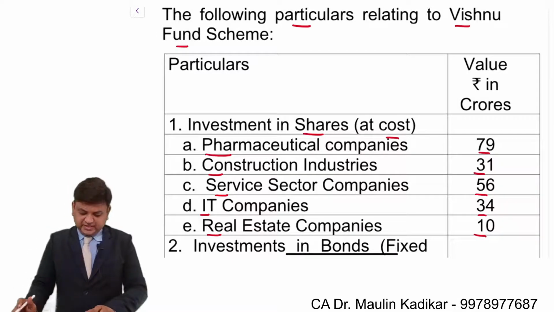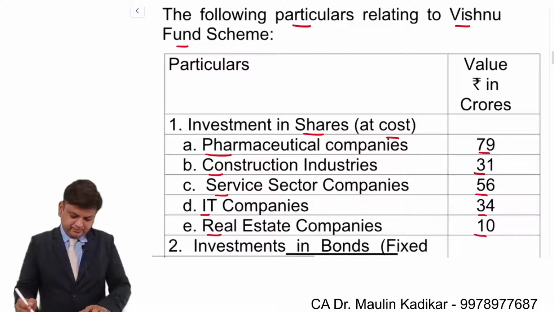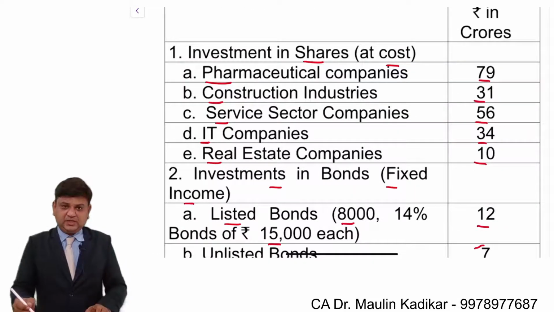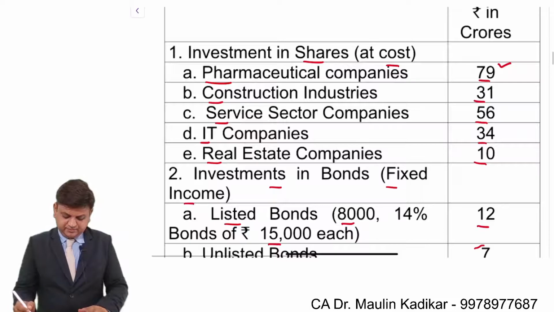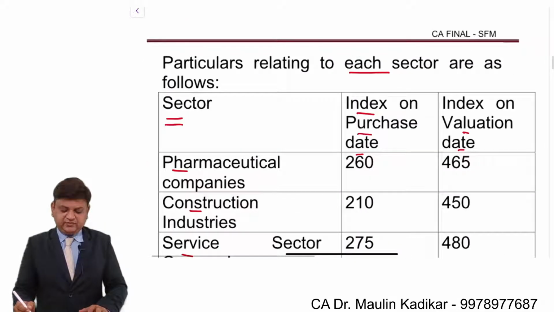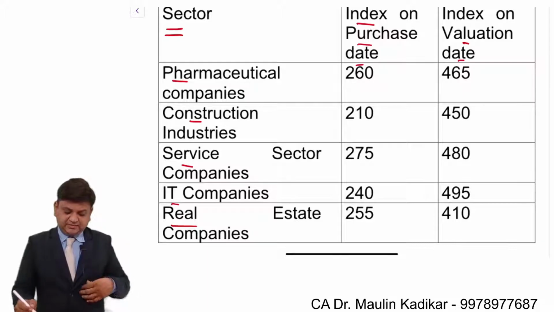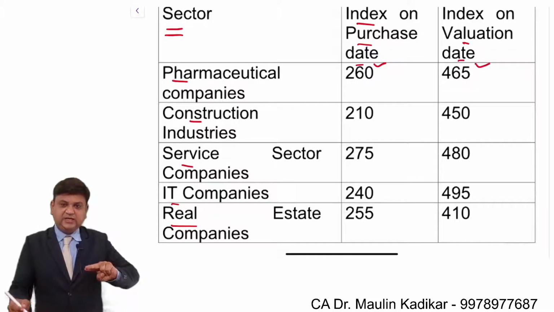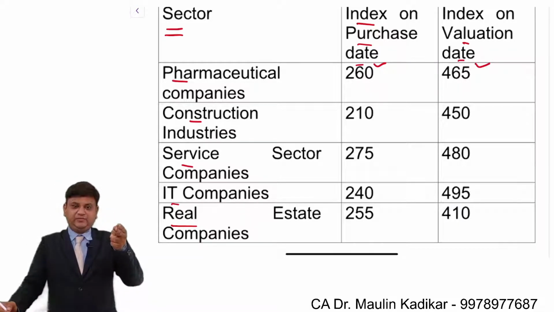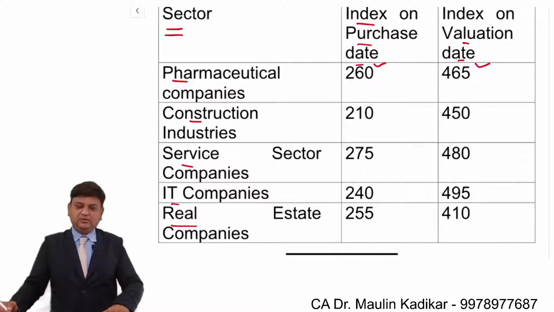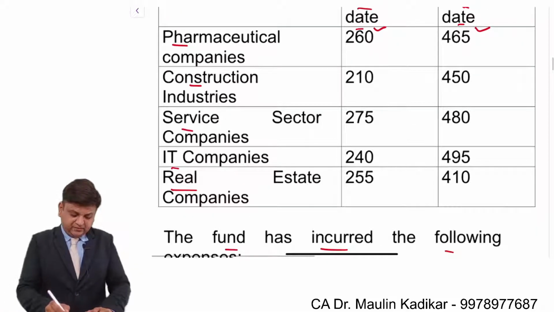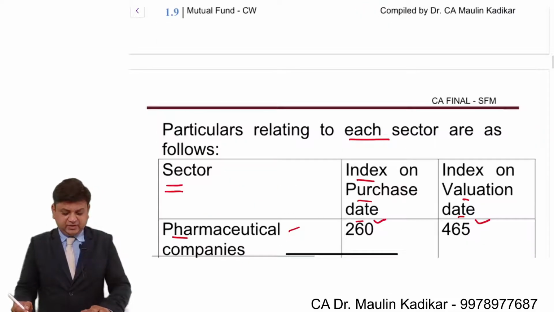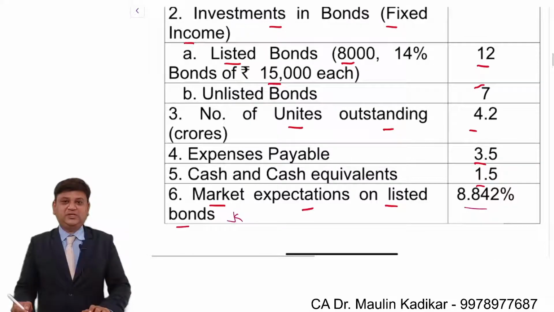Let us understand how to make the calculation. Investment is made in the pharmaceutical companies, 79. The question provides the information that for the pharmaceutical company the index was 260 when we purchased it, so divide by 260, and right now it is 465. So multiply with 465. That is the way it is supposed to be revalued. Similarly, we are required to do revaluation for the other investments: construction, service sector, IT and real estate. For these five investments, we are required to do revaluation like this.